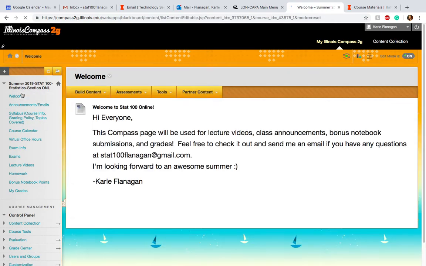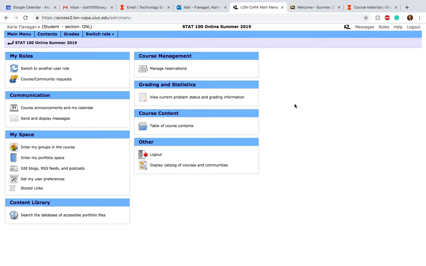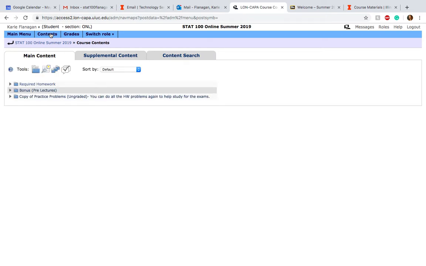The other website I wanted to show you guys is LawnCappa. LawnCappa is a website that I use that allows students to submit their homework and it automatically grades it, which is really nice. So you guys will log in. You all should have access to LawnCappa right now. And when you log in, you want to click on Contents. Actually, anytime you're confused with LawnCappa, click on Contents and it will get you exactly to where you need to be. If I click on Contents, I can see here's the required homework, the bonus, which is the pre-lectures, and then I'll actually repost all the homework. So if you want to do it as practice or if you miss one, you can go ahead and do it. It won't count as a grade, but it'll count as practice.